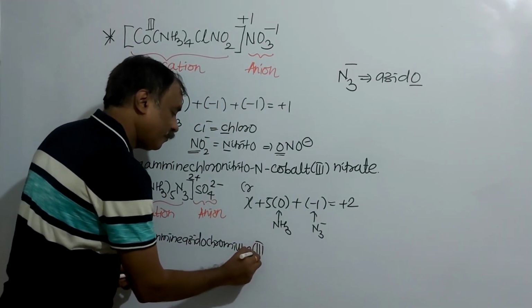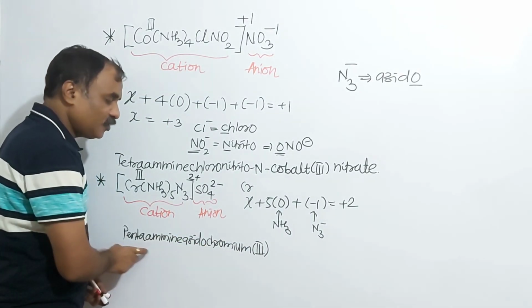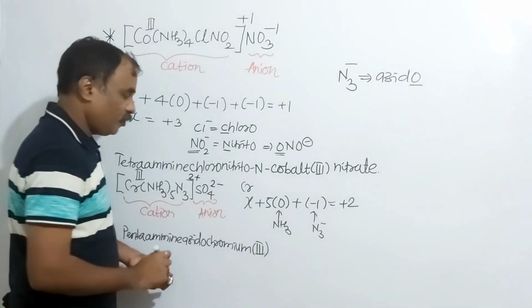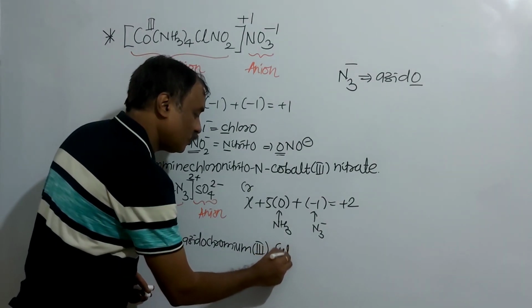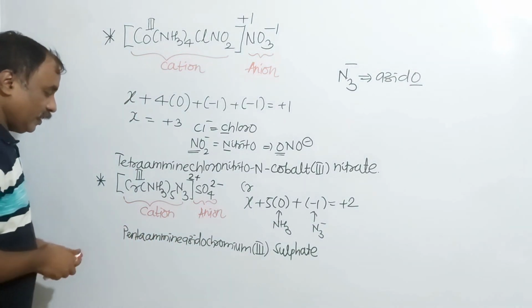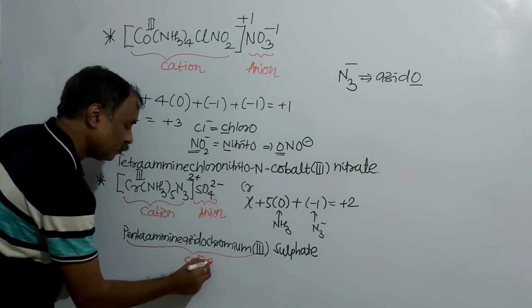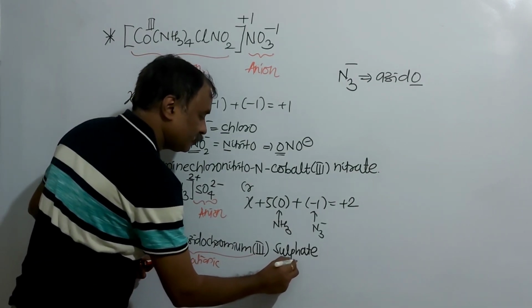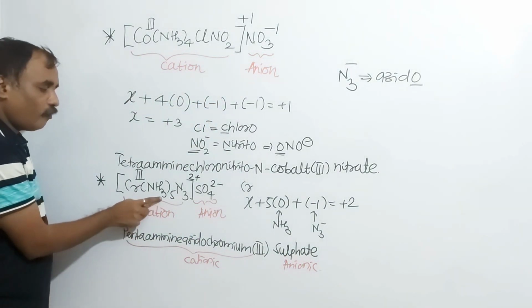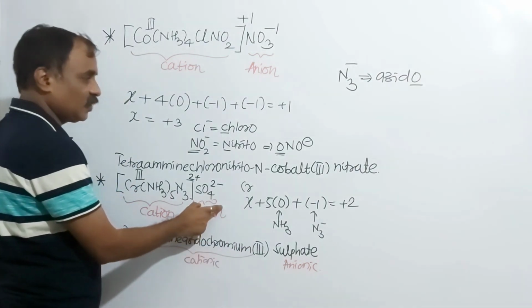Of chromium is 3. This whole thing is the cationic part, so in a single word we have to write the name of the complex. Now the anion, a little gap is required here. The anion is sulfate, so write it down as it is, sulfate. So this is the cationic part and this is the anionic part. So the IUPAC name of this complex is pentaammineazidochromium(III) sulfate.